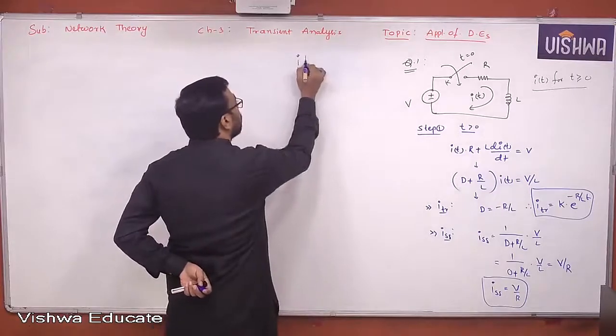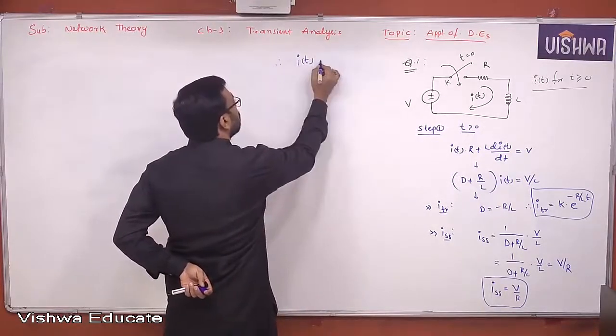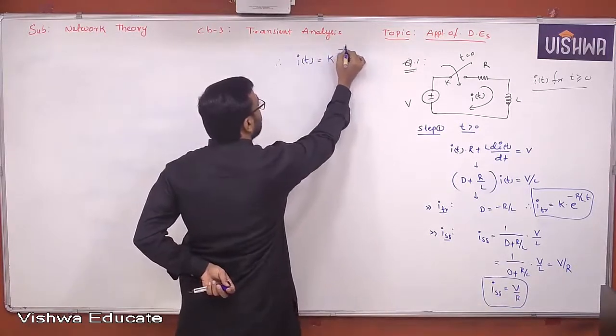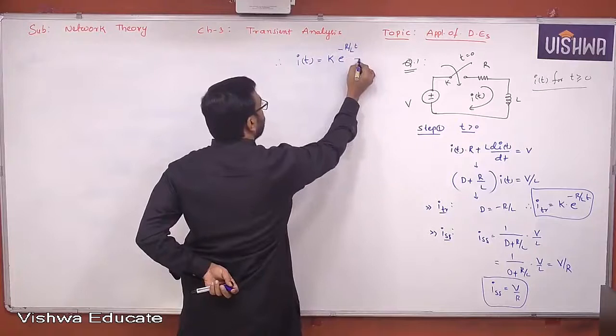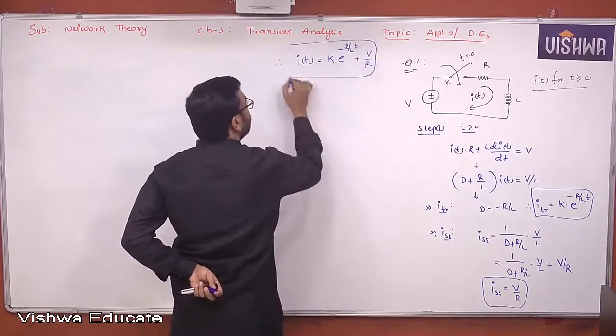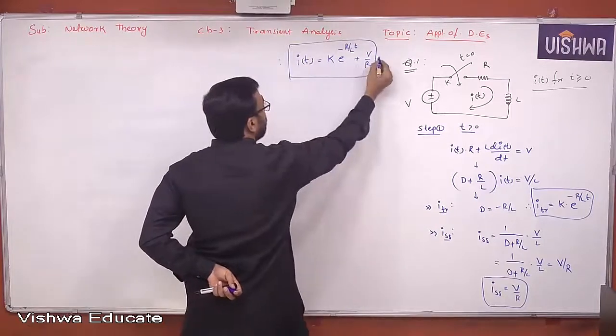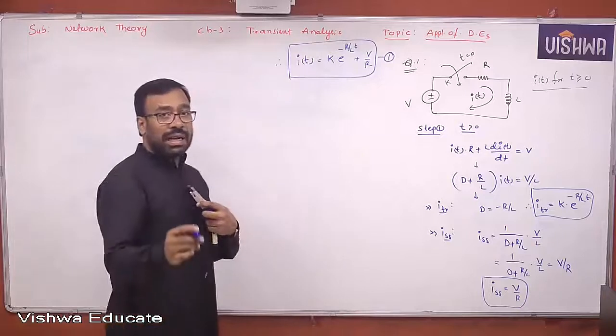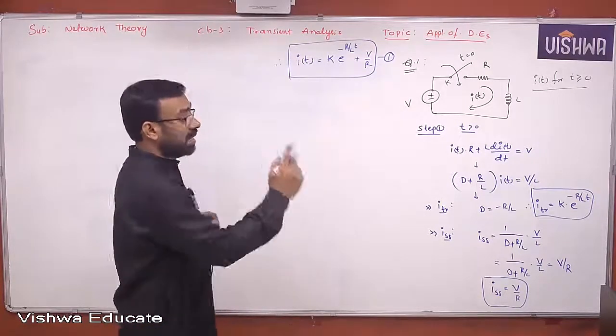I of t, therefore, I of t is K into e power minus R by L t plus V by R. This is the complete solution, but it is still incomplete because of K. So let us call it equation 1. In step 1, I have indicated clearly equation 1. You call this one as equation 1.